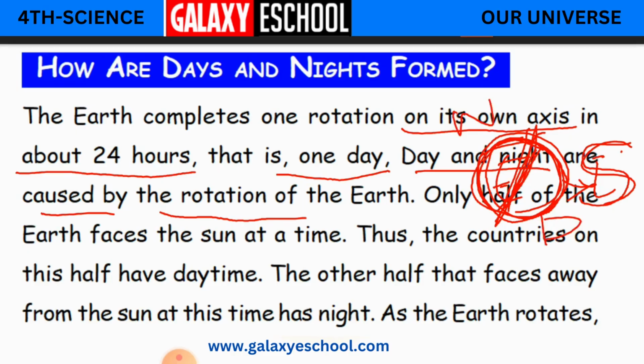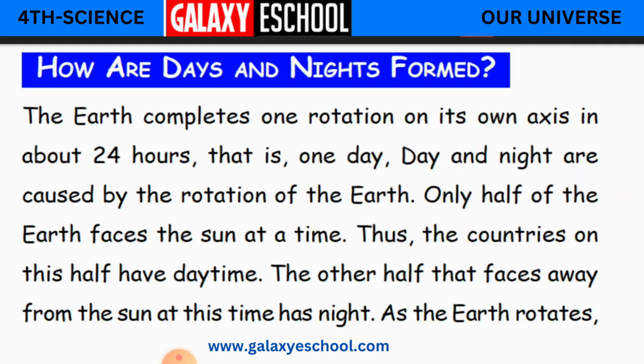Okay children, again what happens? Again when this earth is rotating, when this night part is going to come to this side, again here it will be night, and again this side it will be day. Okay children, so it is nothing but by the rotation of the earth, day and night are caused.